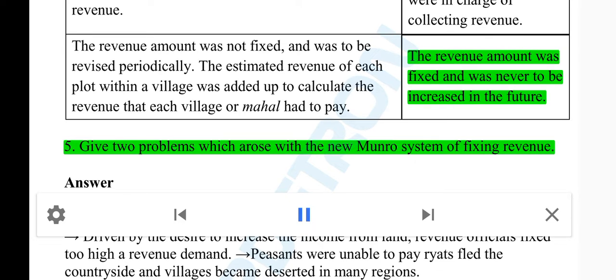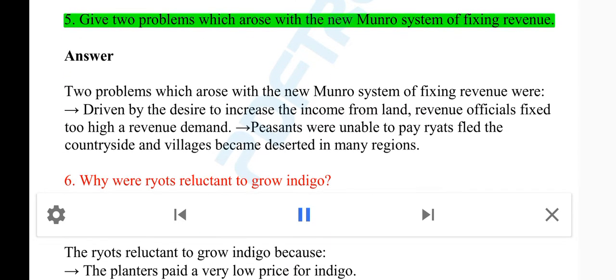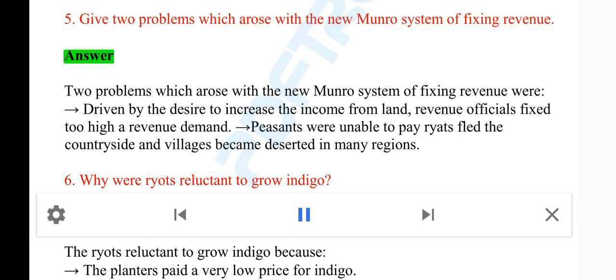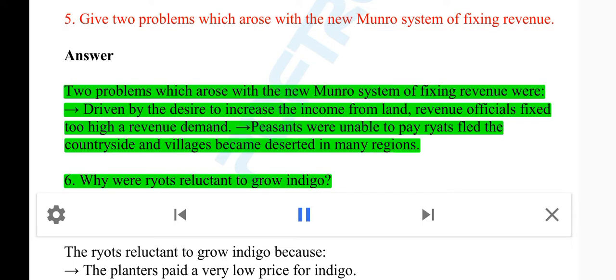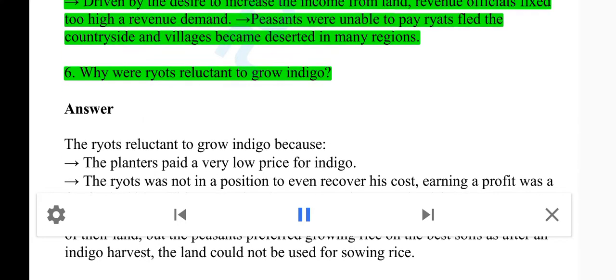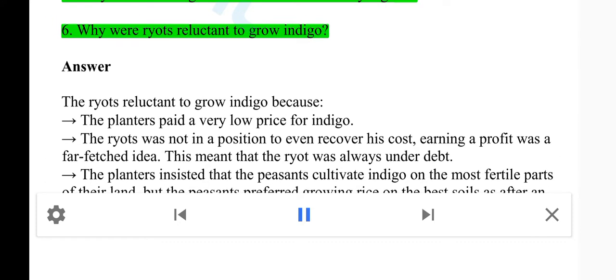5. Give 2 problems which arose with the new Munro system of fixing revenue. Answer. Two problems which arose with the new Munro system of fixing revenue were: Driven by the desire to increase the income from land, revenue officials fixed too high a revenue demand. Peasants were unable to pay rents, fled the countryside, and villages became deserted in many regions. 6. Why were ryots reluctant to grow indigo?